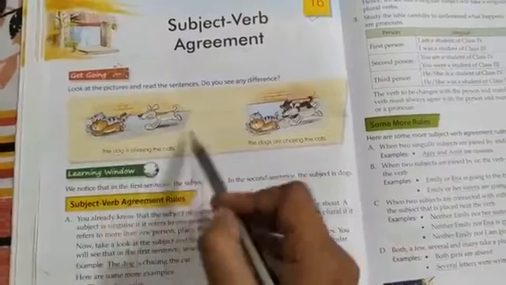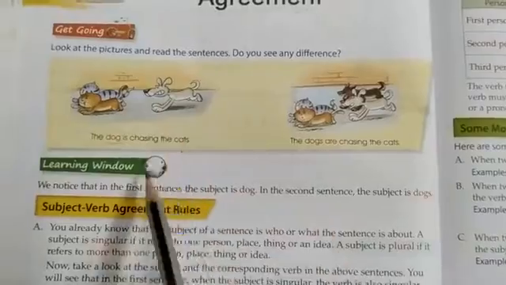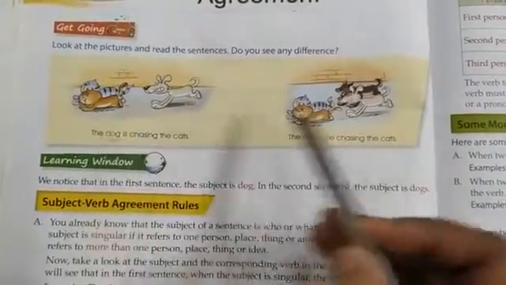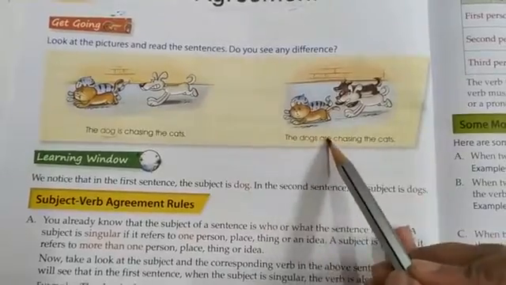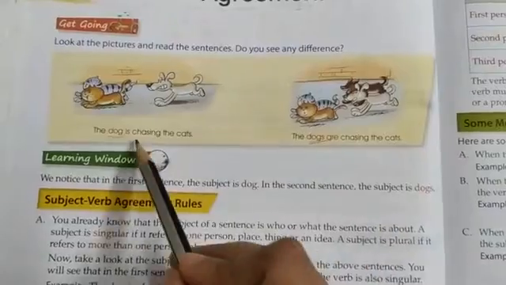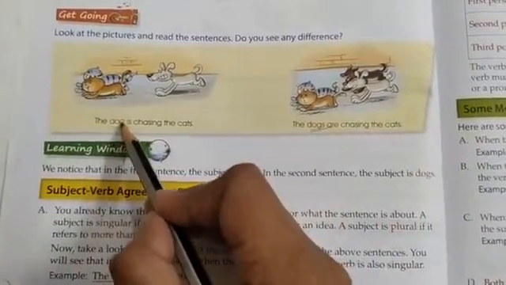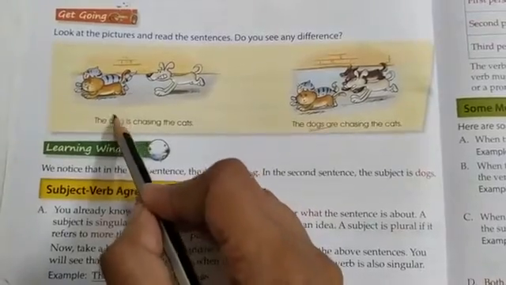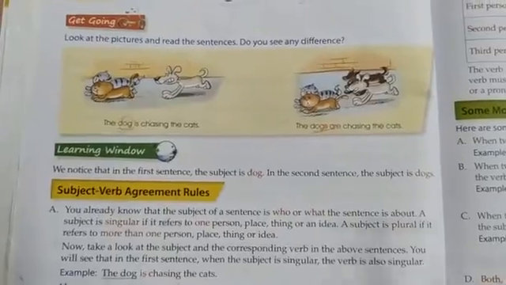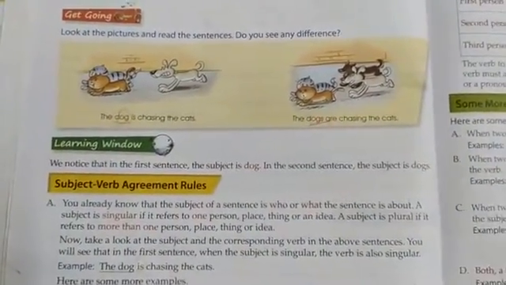The dog, you see the picture over here, the dog is chasing the cats. So who is chasing the cats? The dog. Okay, the dog is chasing the cats. Now over here the dogs are chasing the cats. So there are two dogs over here. Okay, you see the highlighted words. These highlighted words you can say is the subject. The dog, or over here dogs, is the subject, and is and are, as we know, are the helping verbs, or just we can say verb.